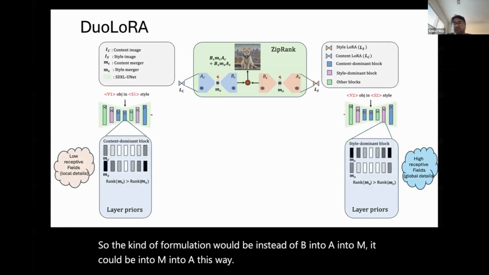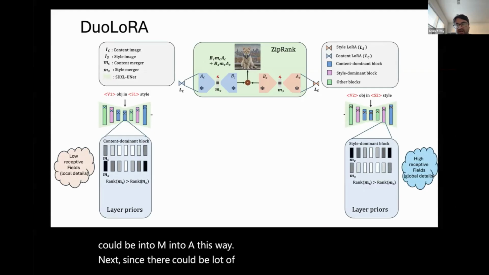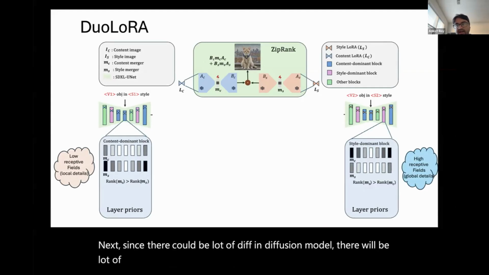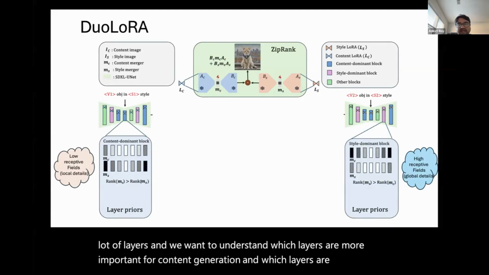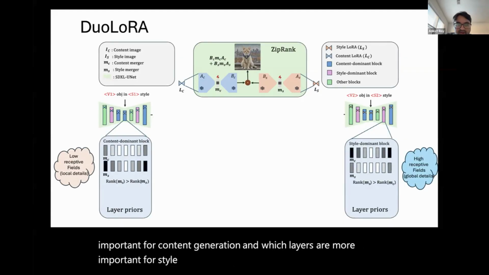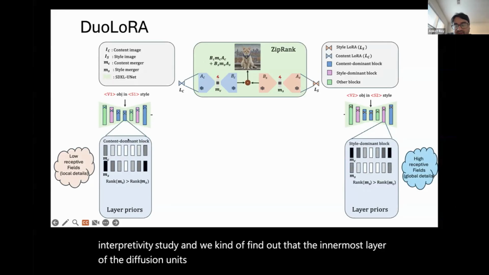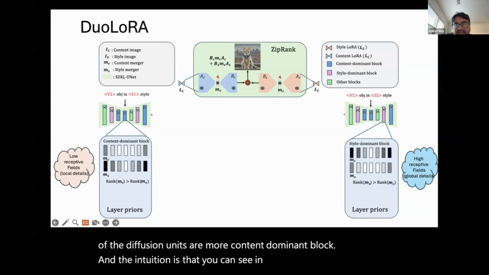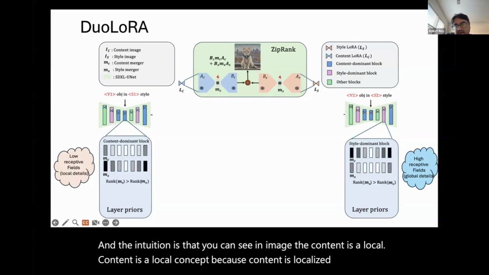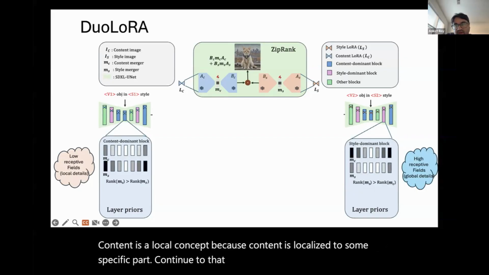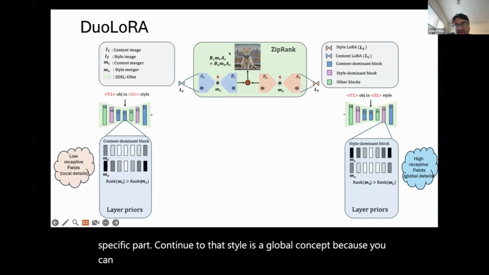Next, since a diffusion model has a lot of layers, we want to understand which layers are more important for content generation and which layers are more important for style. To that end, we did an interpretability study, and we found that the innermost layers of the diffusion UNet are more content-dominant blocks. The intuition is that in an image, content is a local concept, because content is localized to some specific part. Contrary to that, style is a global concept, because style is all over the image.